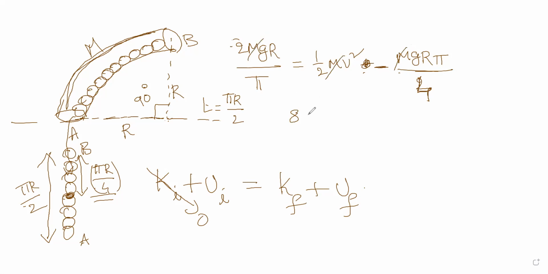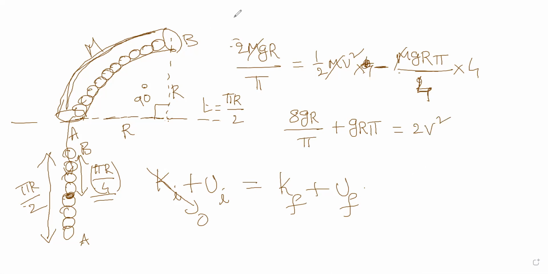And then this becomes 8 gr by pi plus gr pi, that is equal to 2v square, because I multiplied with 4. Please understand, I am multiplying with 4 on either side. So this becomes 2v square. This is what I get.